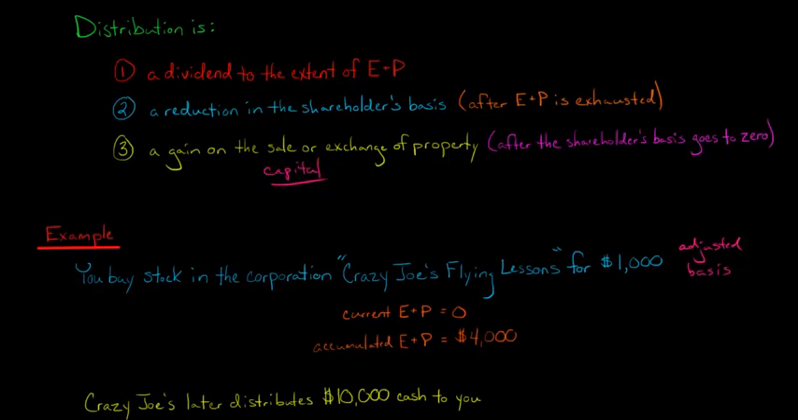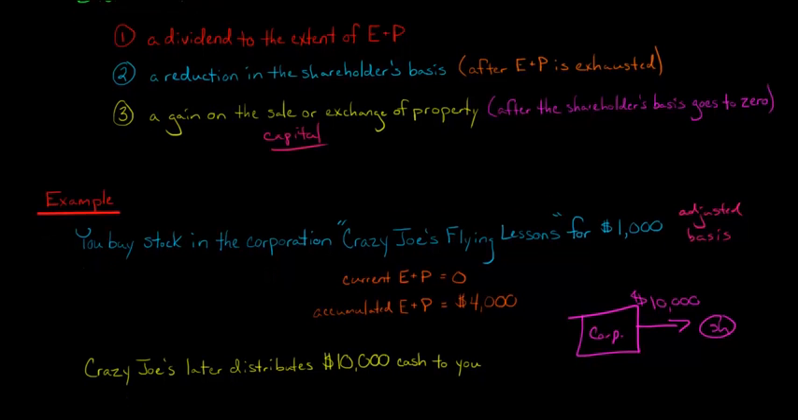At some point in the future, maybe the next day, Crazy Joe's distributes $10,000 of cash to you. Here's Crazy Joe's, the corporation, and you are the shareholder, receiving $10,000 cash from the corporation. We're just going to assume this is a standard distribution covered under Section 301 of the U.S. Tax Code, so nothing fancy going on here. Just $10,000 cash being given to you. Here's the question: how does that affect Crazy Joe's, and how does it affect you as the shareholder? What are the tax implications?